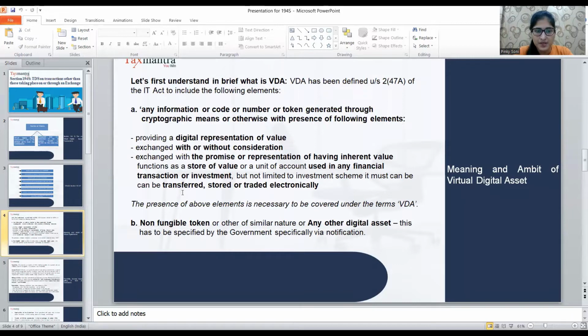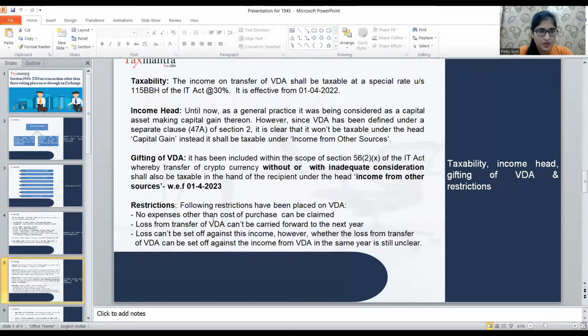It must be, or it can be, transferred, stored, or traded electronically. The presence of the above elements is necessary to be covered under the term VDA. So non-fungible tokens or other similar nature or any other digital asset has to be specified by the government, specifically via notifications.